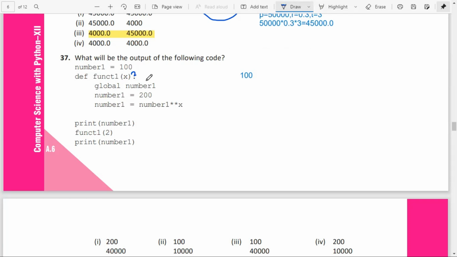Global number 1, so here it will come as 100. Earlier number 1 was 100, and that changed into 200. So number 1 is equal to 200, raised to 2. 200 raised to 2, how much?